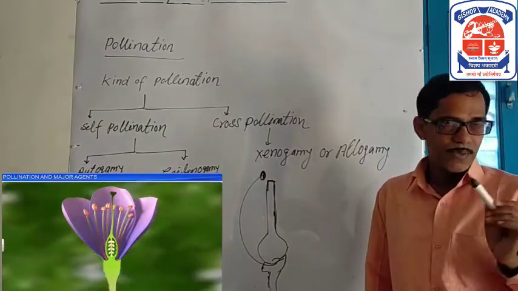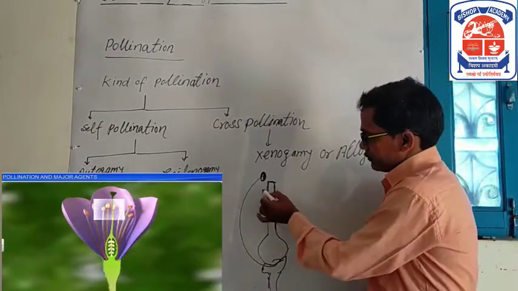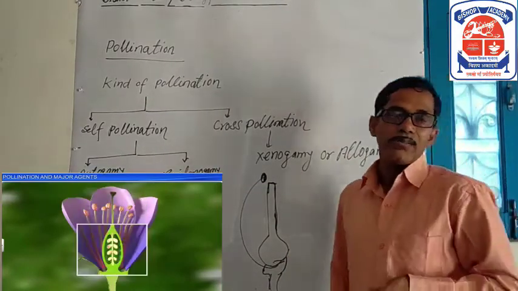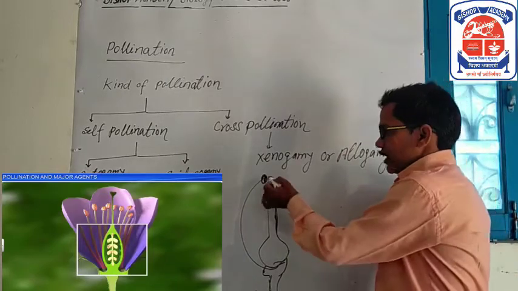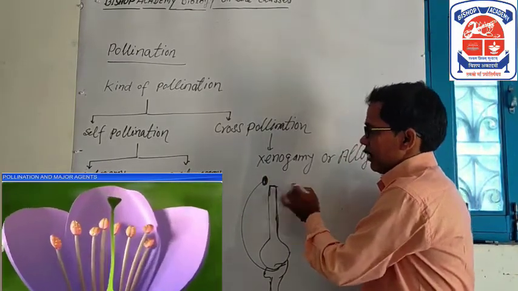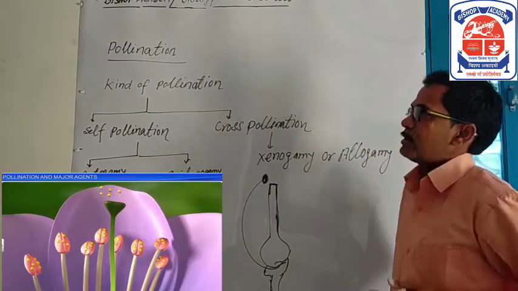It is required for fertilization and fusion, the transfer of pollen grain from anther to stigma. Stigma is the receptive part.